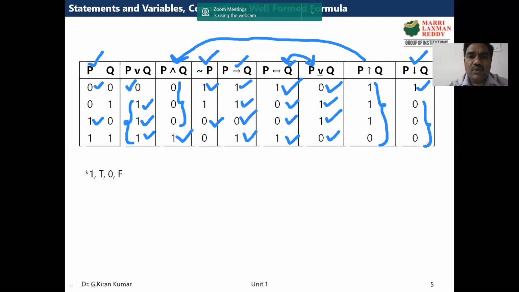So this is how all these operators work, or all these connectives work. Why? Because when you connect two propositions, we should know how to evaluate the truth values of that statement.